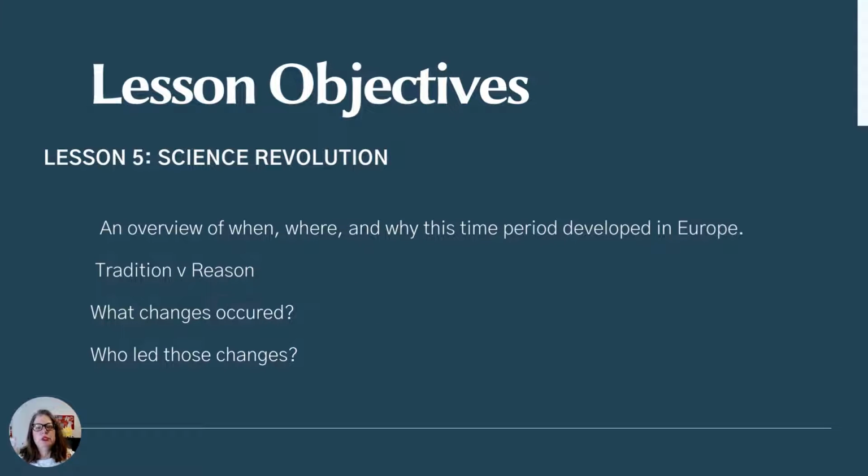So what are our goals today? Our goals are to look at when did this revolution happen? Where did it happen? Why did it happen? Right? And then what is tradition versus reason? And tradition versus reason is really a summary of this revolution.